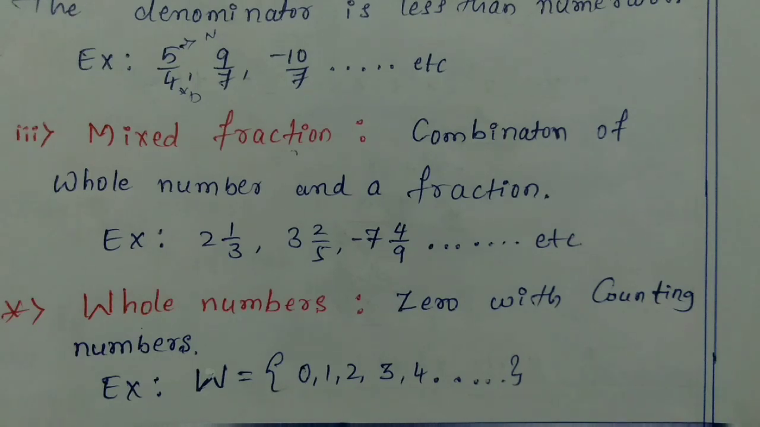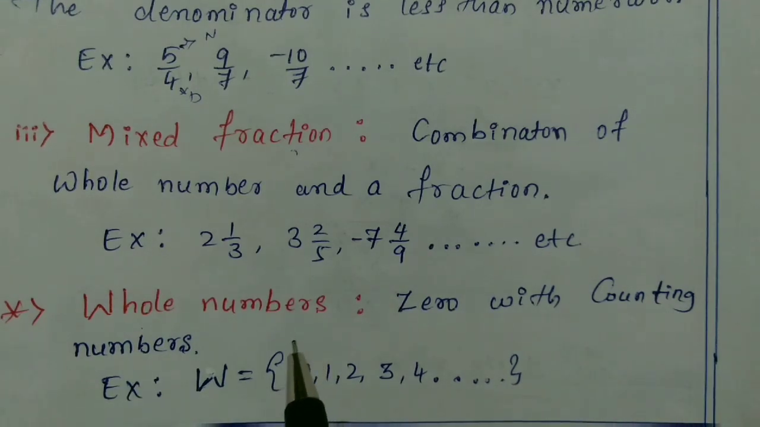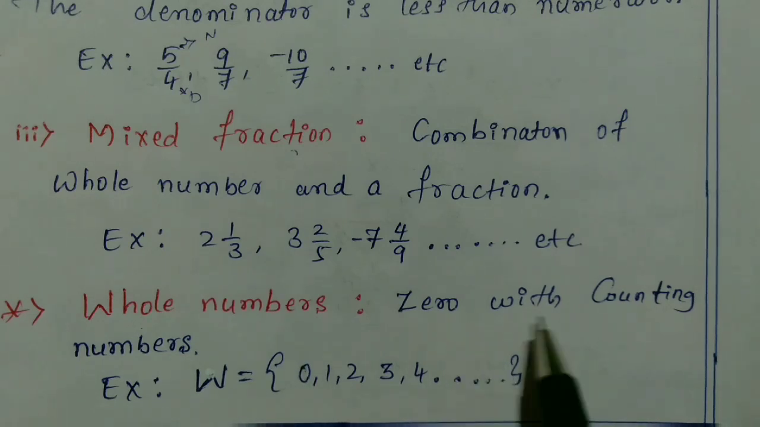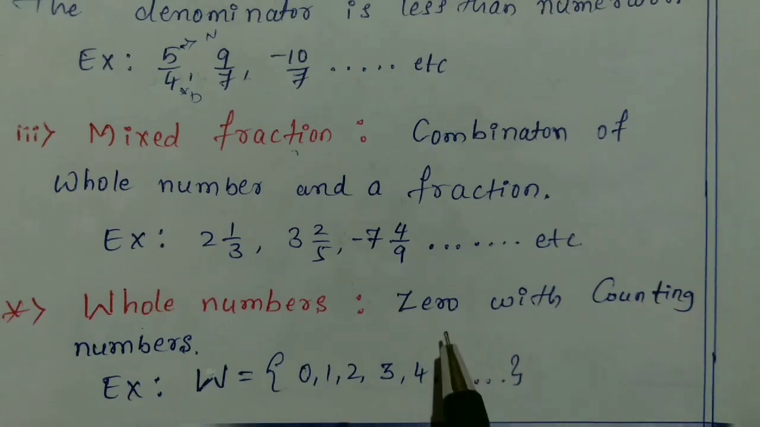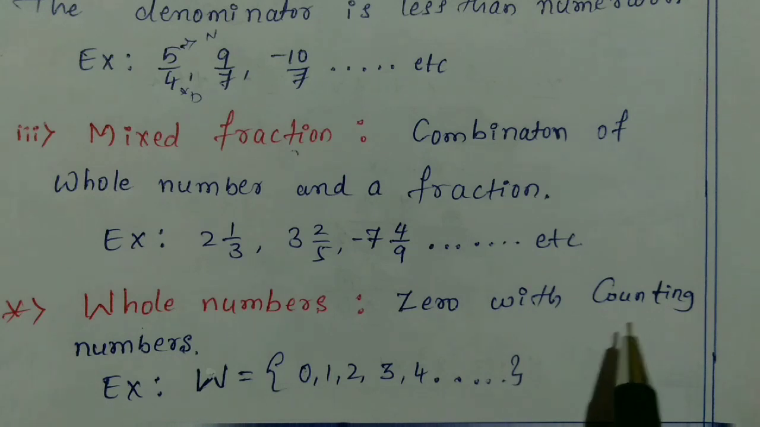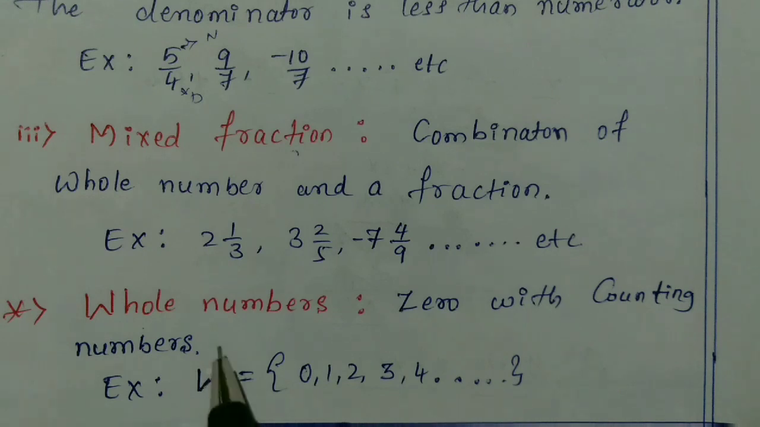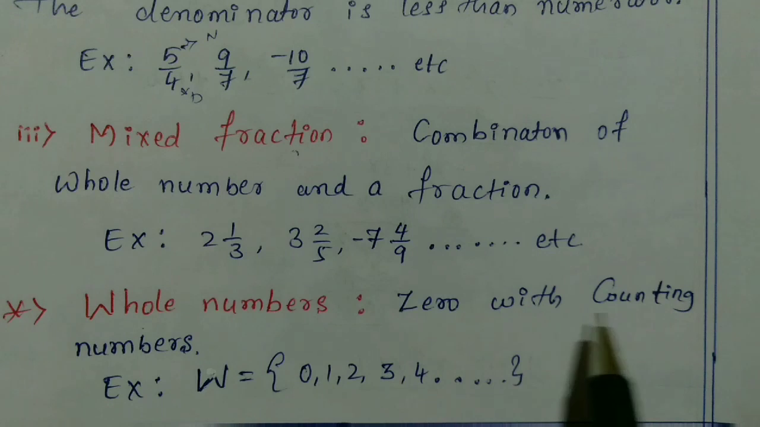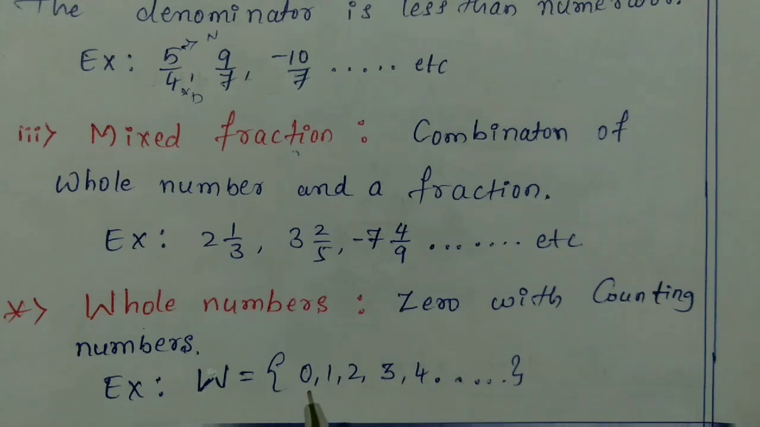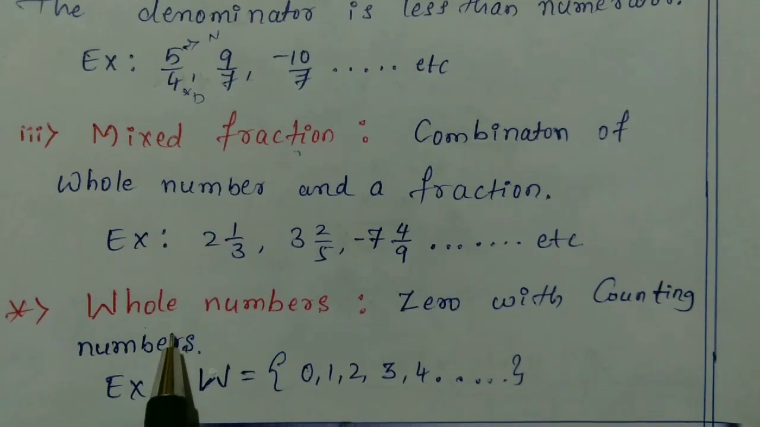Okay, so next I will go to whole numbers. What is meant by whole numbers? Whole numbers means 0 with counting numbers, or you can write 0 with natural numbers. That is also the whole number definition. Whole numbers are represented by capital W. The examples are 0 with counting numbers. Counting numbers means if you want to start counting, then you start from 1, 2, 3, 4, 5. These all are called counting numbers, and these all are examples for whole numbers.